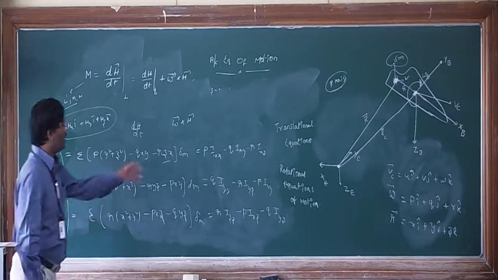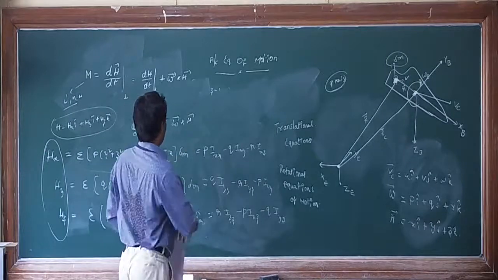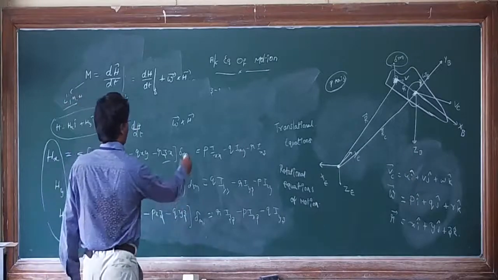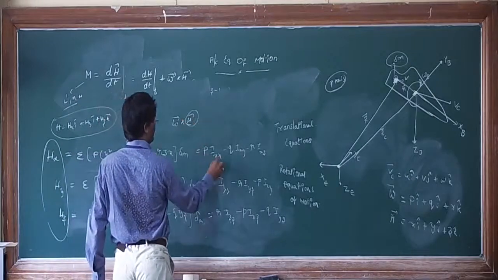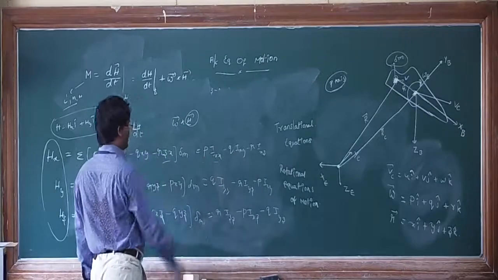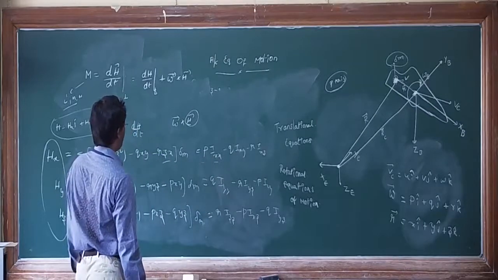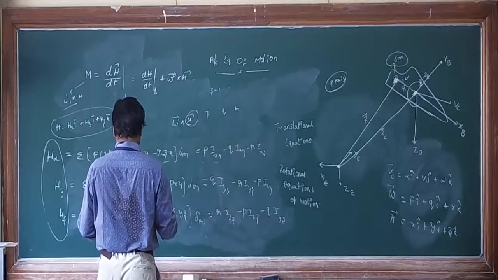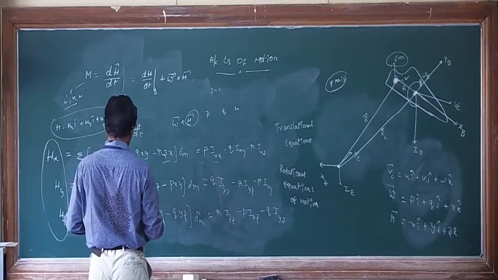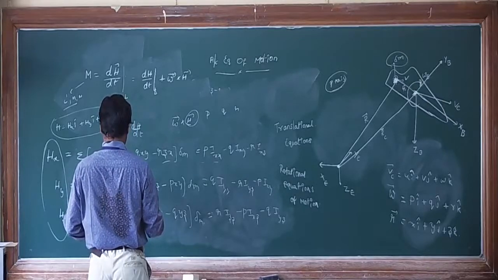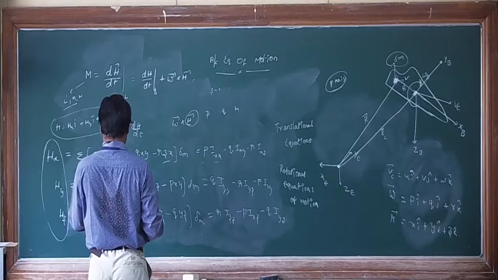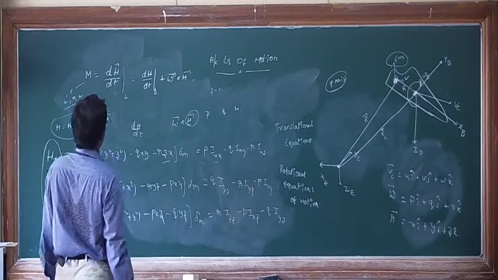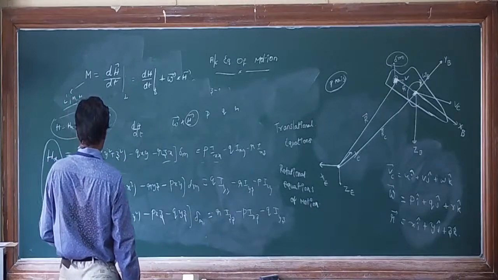Now you can find omega bar cross h bar easily. Omega bar you know, it is PQR, and h bar has the I component P Ixx minus Q Ixy minus R Ixz. So you will definitely get it in terms of moments of inertia only. Are you getting this?